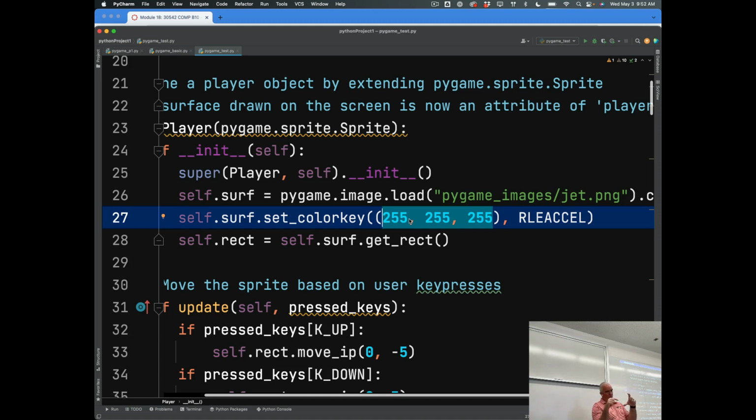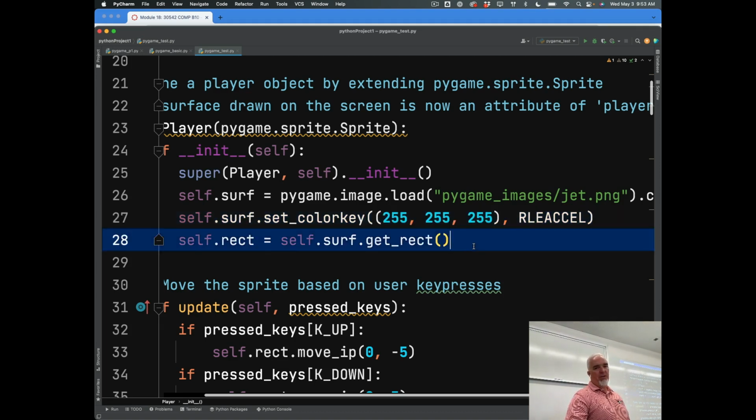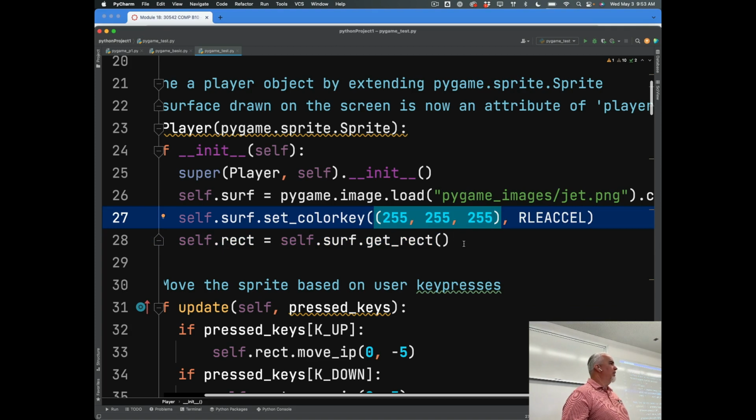So it looks like it's just the shape of a jet, but it actually has a white background. Anything that's white in that image is going to be transparent. Notice that this is a tuple with 3 numbers, using 0 to 255 for RGB, just like we did with the other colors in the graphical user interface in the images. You can look those up, or if you're in an image editing program, you can sample the pixel that you want to be transparent and get that number to plug it right in.